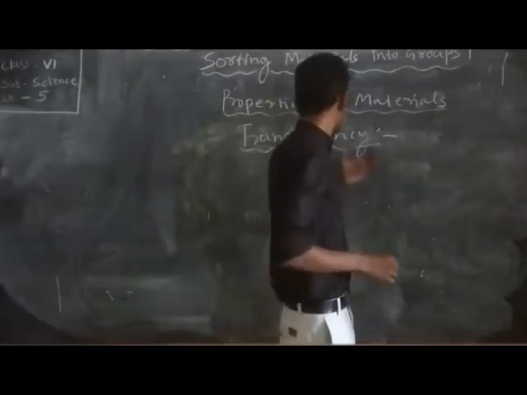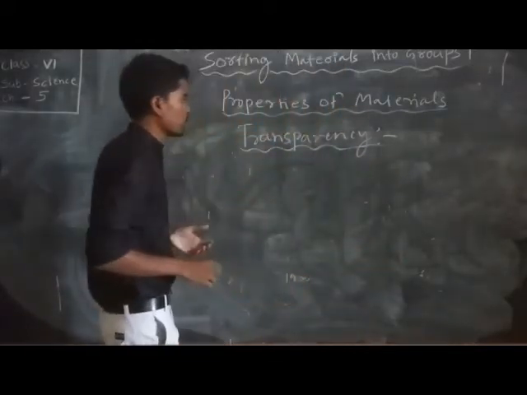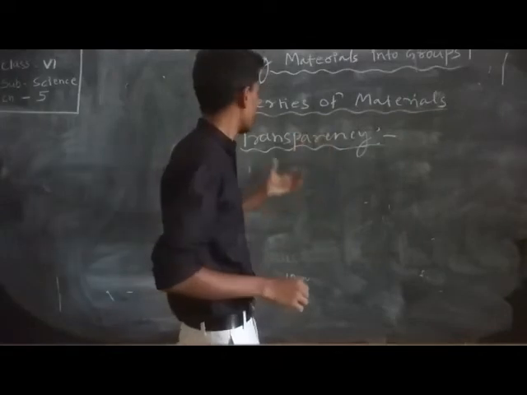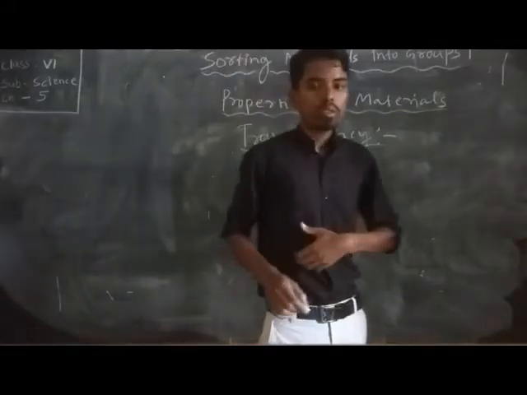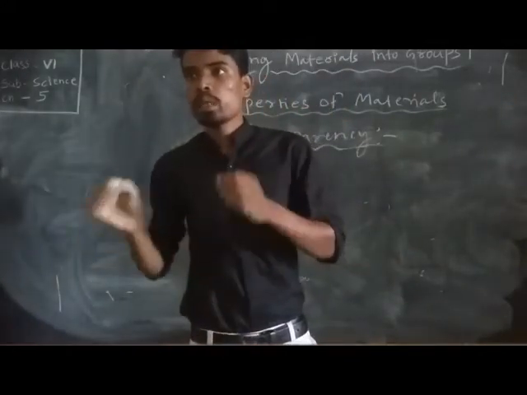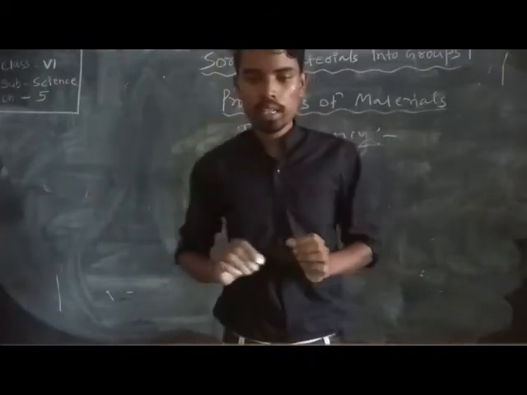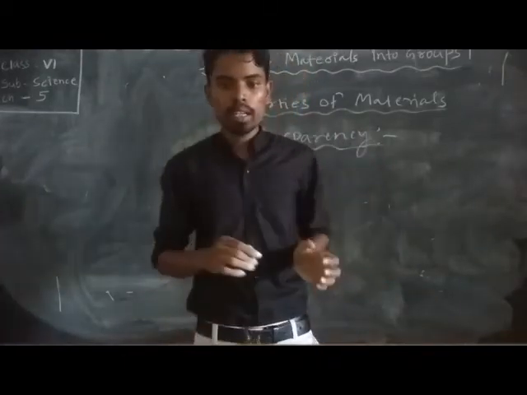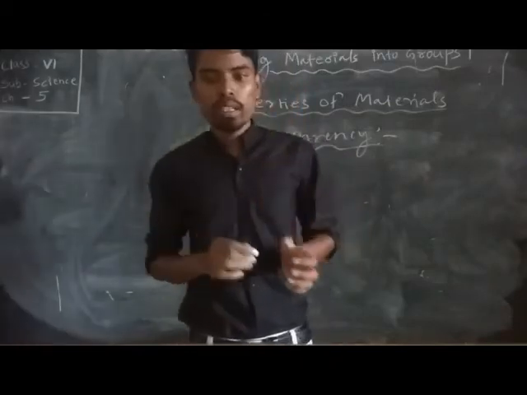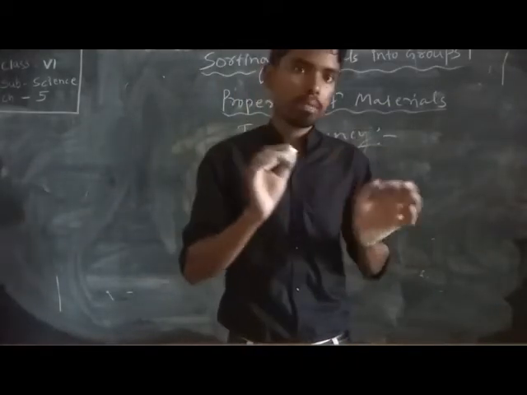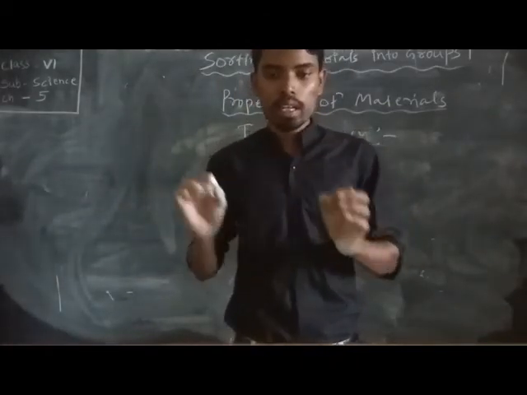That type of material is called transparent. Mainly we can see this in water and glass, and air also has transparent properties.